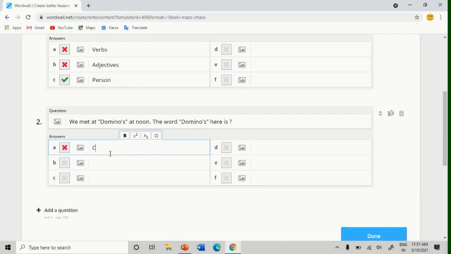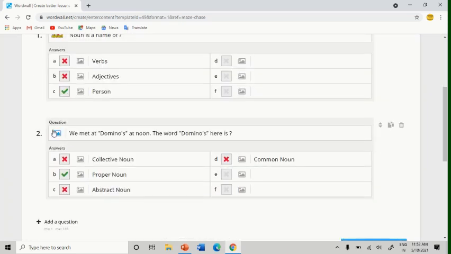For the answers I'll write, for example, collective noun, proper noun, abstract noun. Here let's add one more, that is common noun. And we are done. Which one is the correct one? This one, so I'll change it by clicking here.